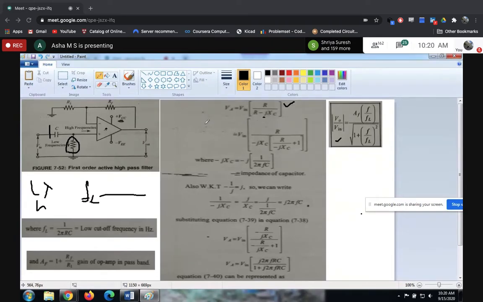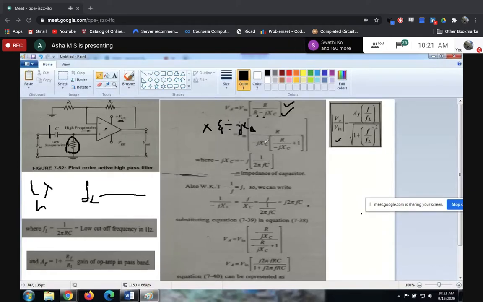So what is the step that we have skipped here? Multiply and divide, so we are doing it in the denominator. Multiply and divide by minus jXC in the denominator. This is the step that has been skipped in the textbook. Got it? You can just mark it there, note that one down, so that it will be easy for you when you read for the examination. Once you do that, you can simplify this one.